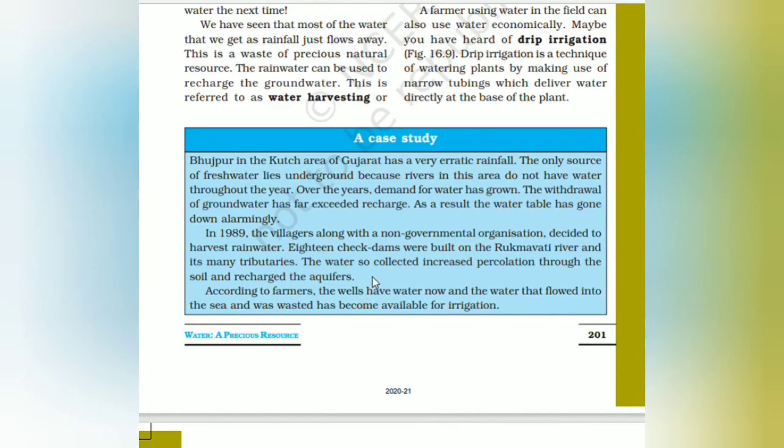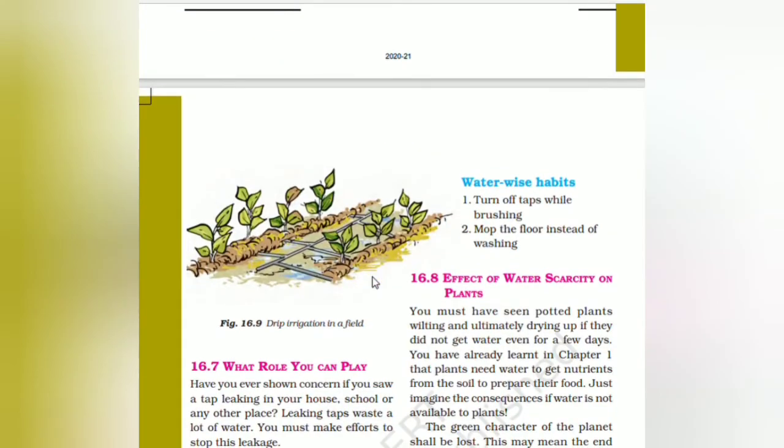In 1989, the villagers, along with a non-government organization, decided to harvest rainwater. 18 check dams were rebuilt on the Rukmavati river and its many tributaries. The water so collected increased the percolation through the soil and recharged the aquifers.